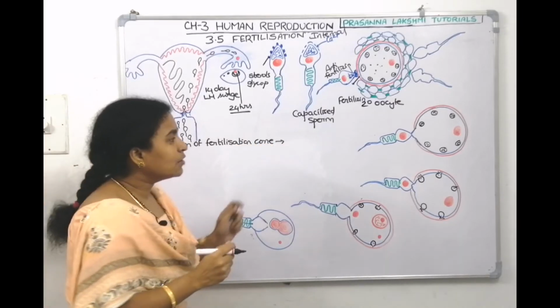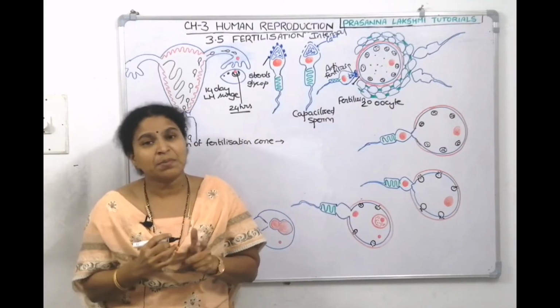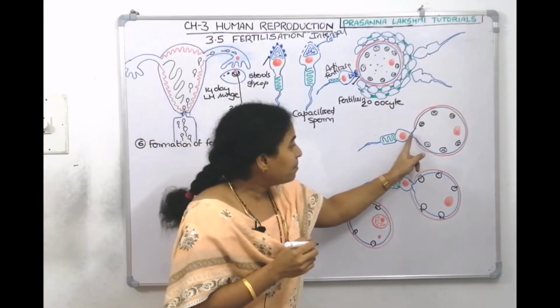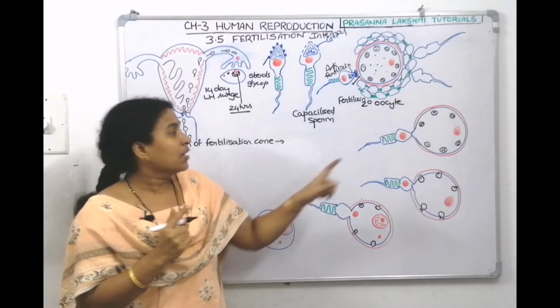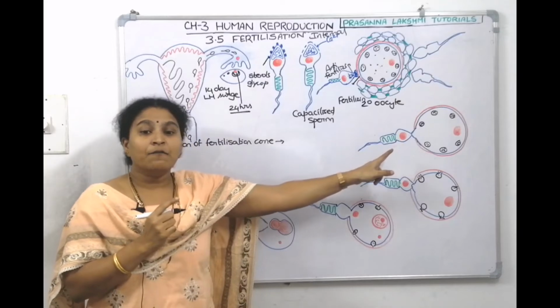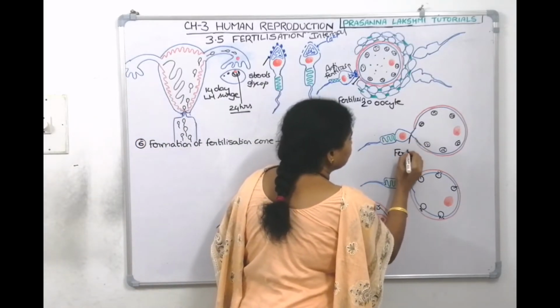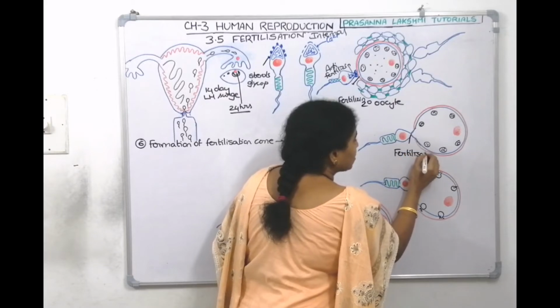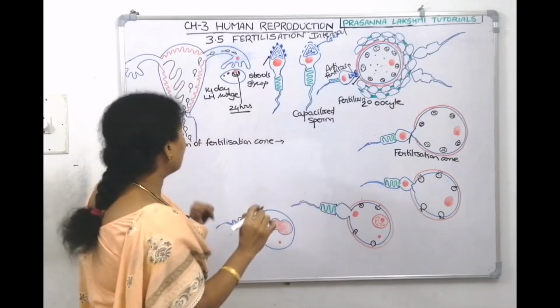At the point where the sperm is trying to penetrate inside, what happens? The plasma membrane, the vitelline membrane of the egg, projects and comes outside. So what is this called? This is called the fertilization cone. That is formed. That is the next step.